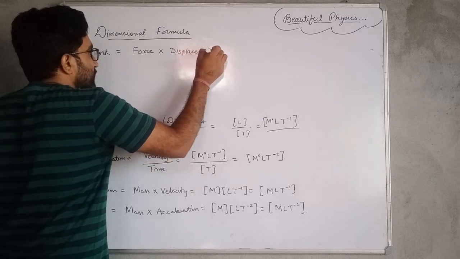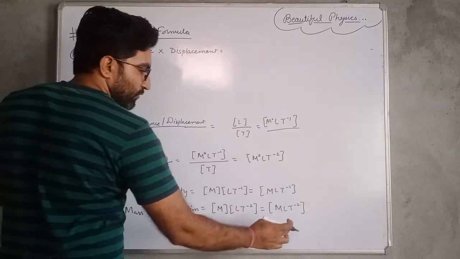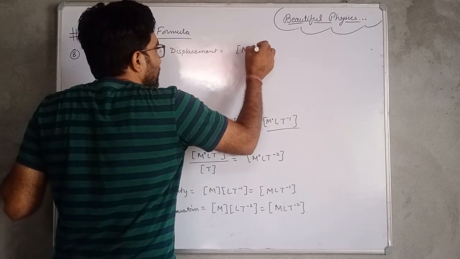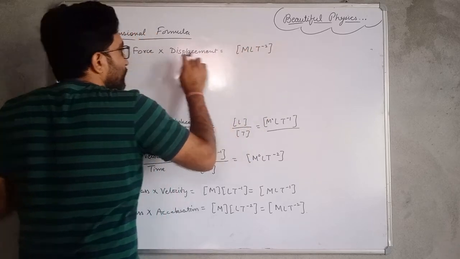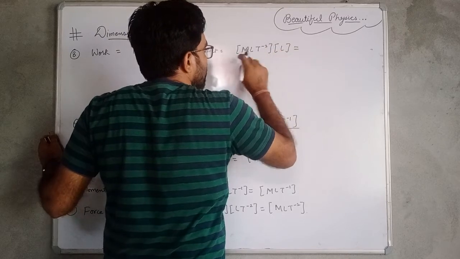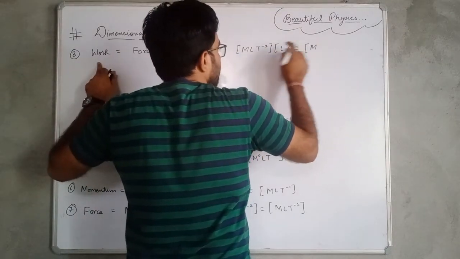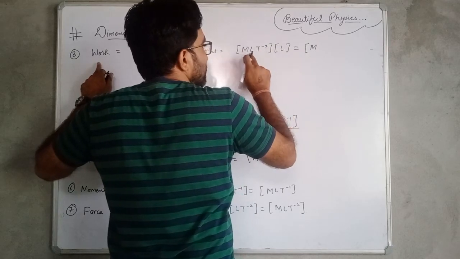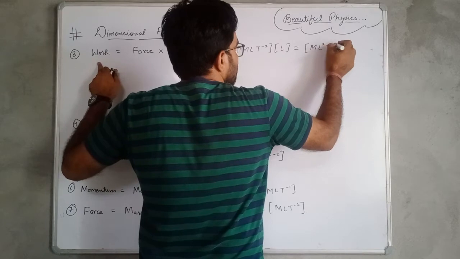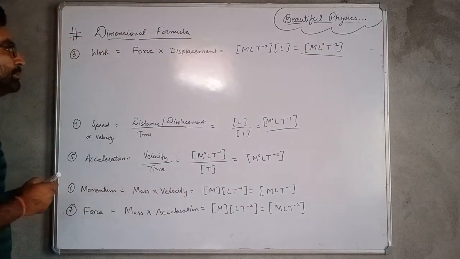The dimensional formula for force is M L T minus 2, and for displacement, which is also a length, it will be L. So the dimensional formula for work is M L square, one power is there and one is there, so it is L square, and T minus 2. So the dimensional formula for work is M L square T minus 2.